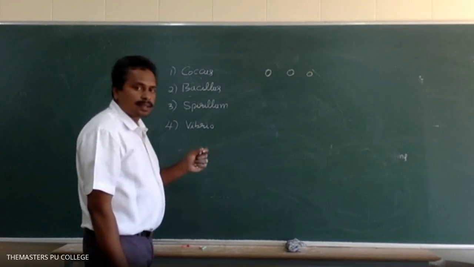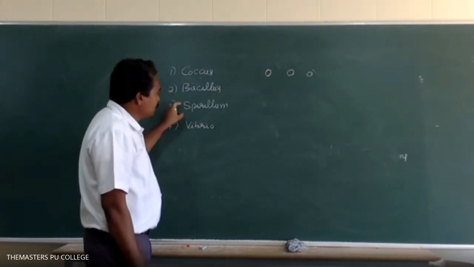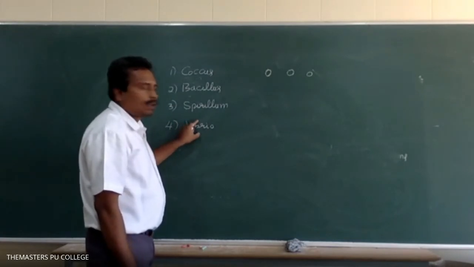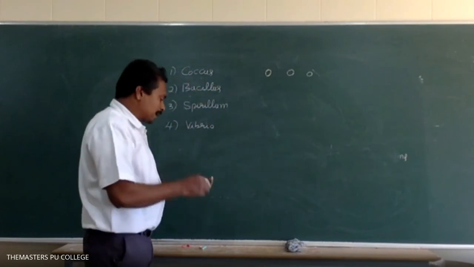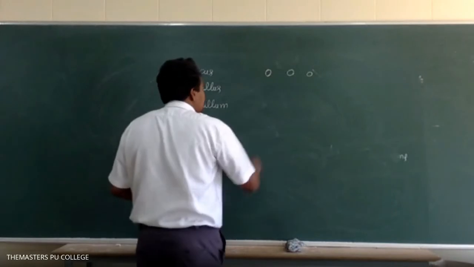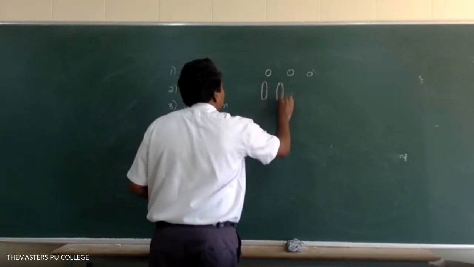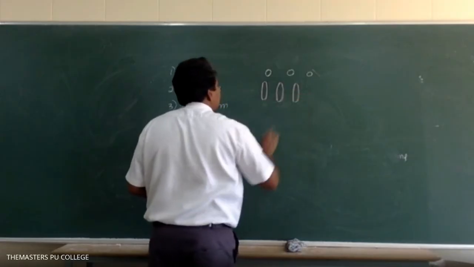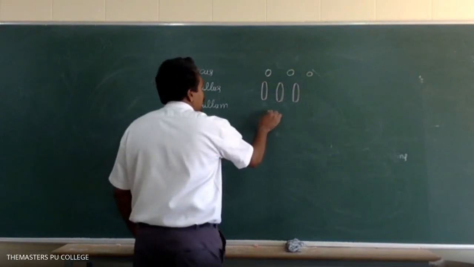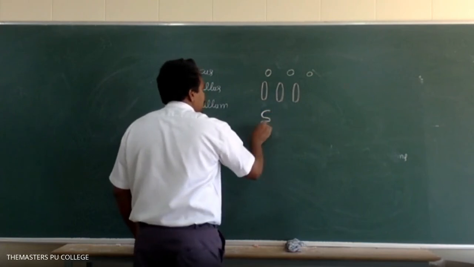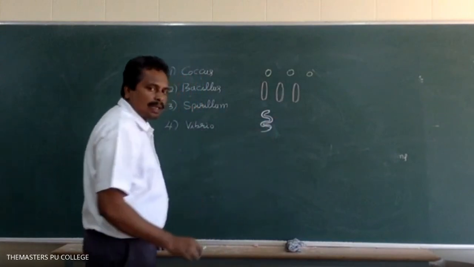So four types of bacteria are there based on their shapes. One is coccus, second is bacillus, third is spirillum, fourth is vibrio. Coccus bacteria are spherical in shape. Bacillus is rod shaped, bacilli. Some bacteria are spiral in shape; the spiral shaped bacteria are called spirillum.